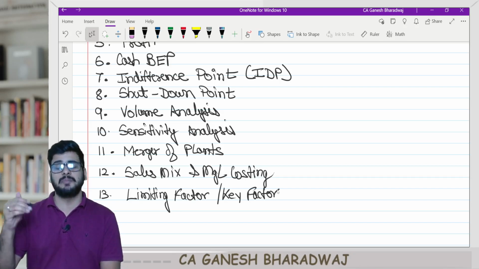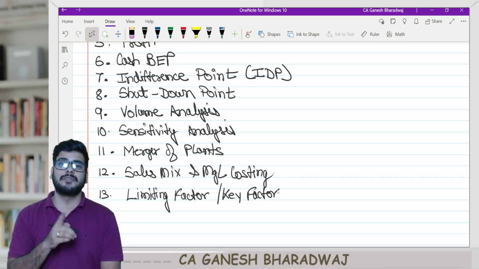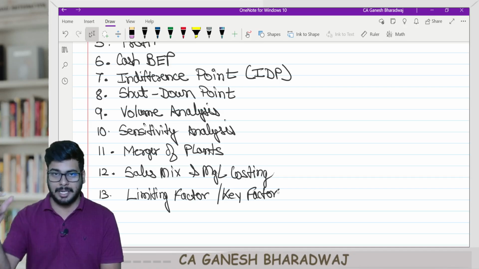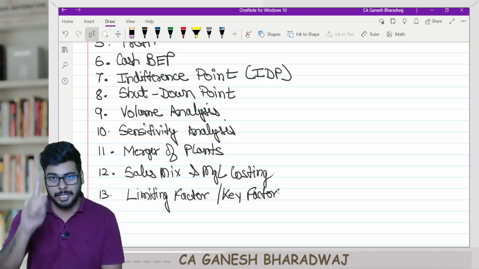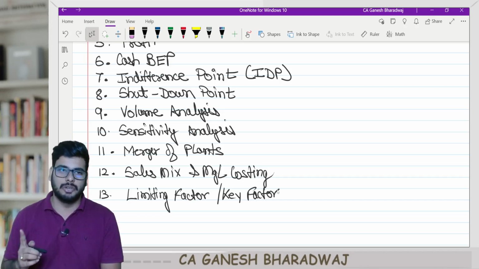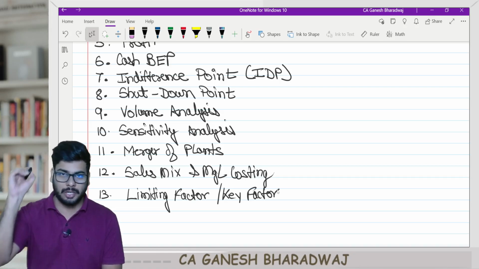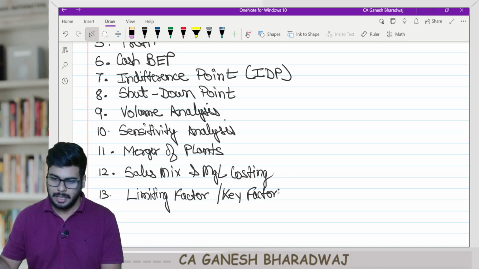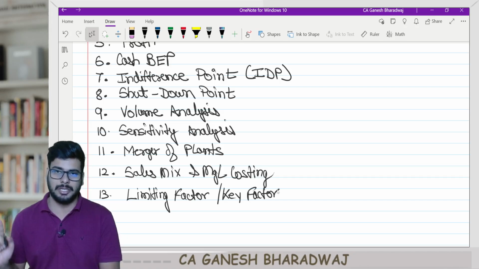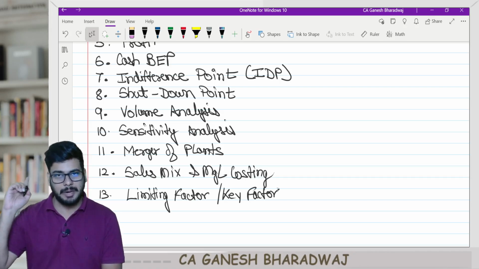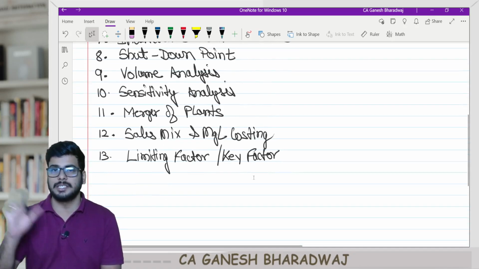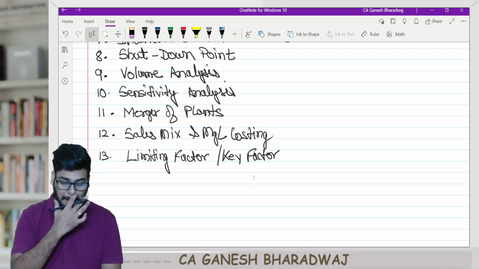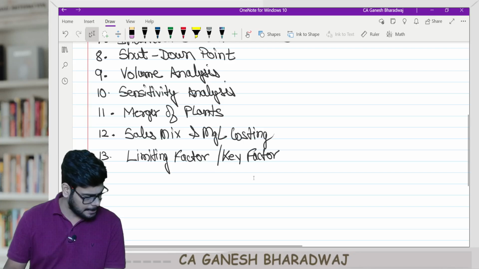Many students are telling that just because they have removed that sum from the new study material, the concept itself is not there. Please don't believe all those things. They have mentioned the concept, only that sum they have removed. So is it a rule that only the questions mentioned in the study material should be tested? Absolutely not. We are not doing any school exams here. This is a professional exam. If there is a concept mentioned in the study material, they can ask any kind of sums with respect to that. So don't think that this is out of syllabus. We will be doing every single thing, right?